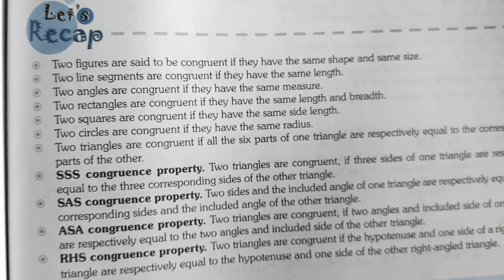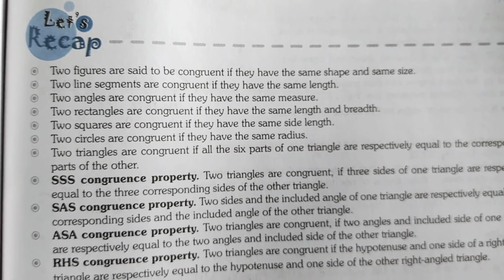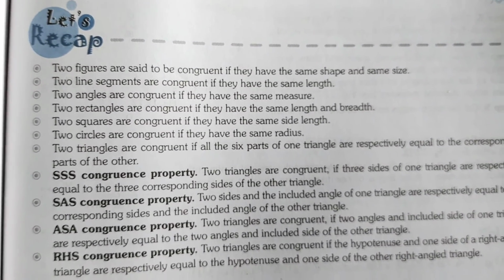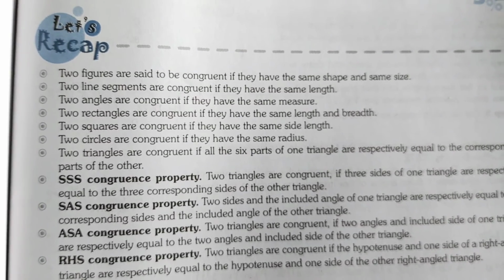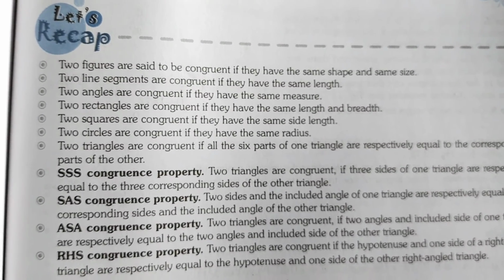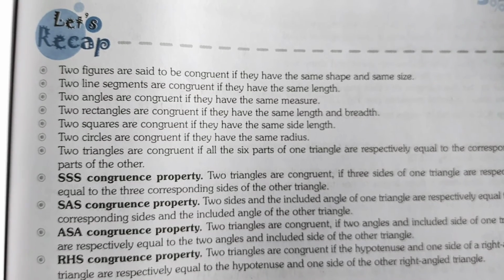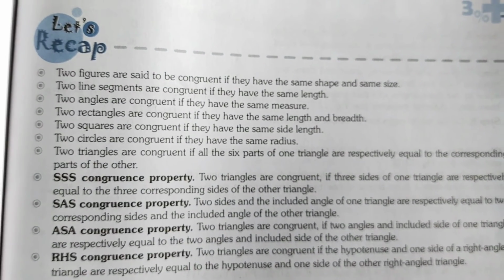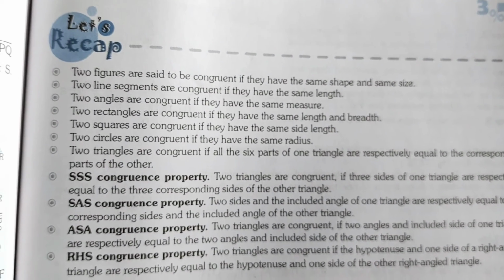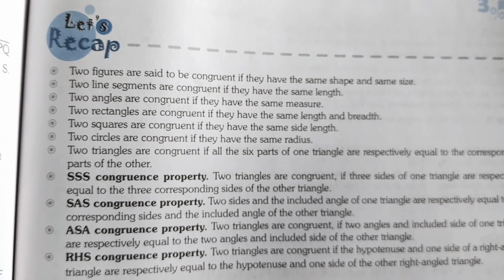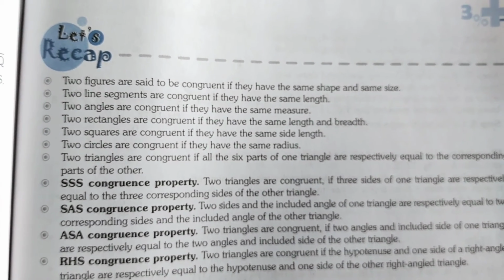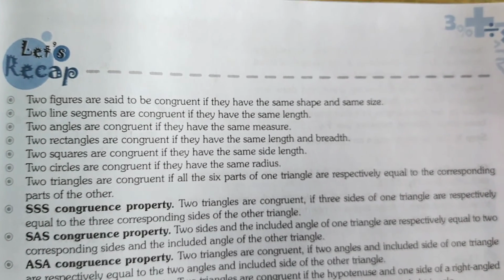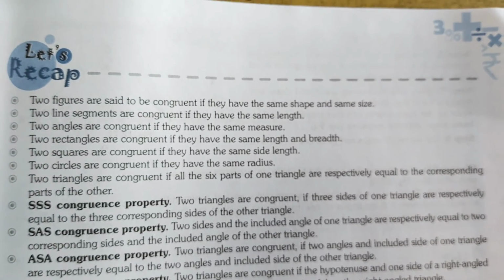So here we come to the recap. Two figures are said to be congruent if they have the same shape and size. Two line segments are congruent if they have the same length. Two angles are congruent if they have the same measure. Two rectangles are congruent if they have the same length and breadth. Two squares are congruent if they have the same side length. Two circles are congruent if they have the same radius. Two triangles are congruent if all 6 parts of one triangle are respectively equal to the corresponding parts of the other.